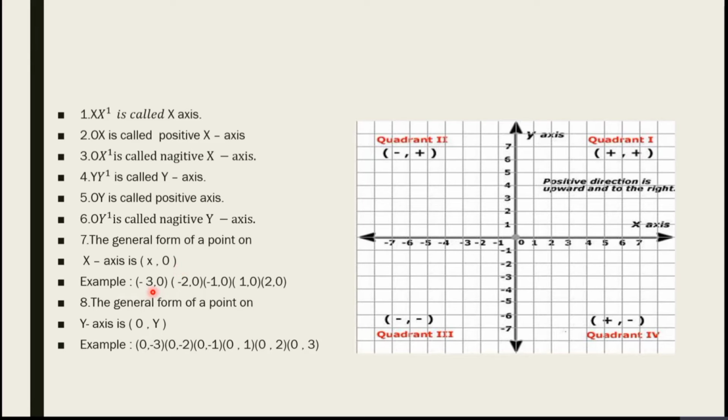The points are, for example, (-3, 0), (-2, 0), (-1, 0), and (1, 0), (2, 0). Next, the general form of a point on the y-axis is (0, y). So, for example, (0, 3), (0, 2), and (0, 1), (0, -1), (0, -2), (0, -3).